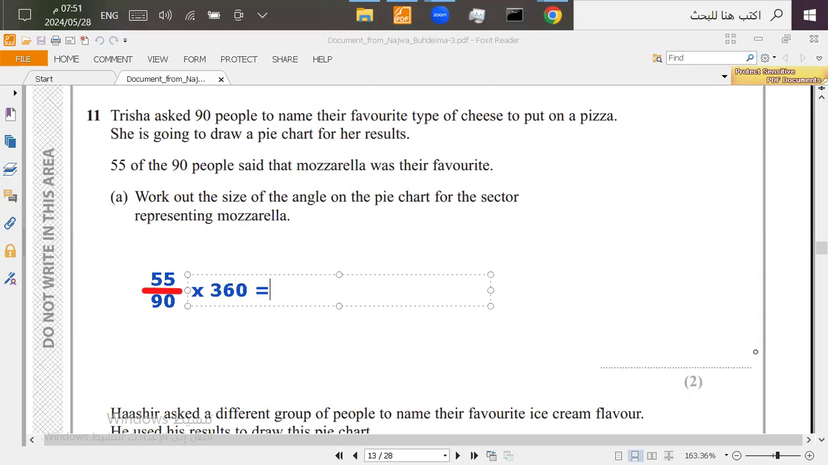And the answer, when you do it in the calculator, 55 over 90 times 360, the angle will be 220. So 220. Focus on this part: to find the angle, divide the part number by the total number and then multiply it by 360. Now, let's move on to the next question.